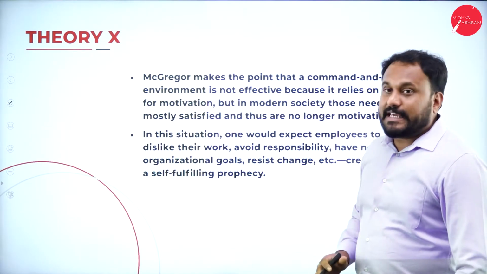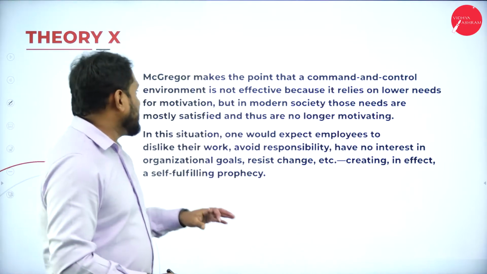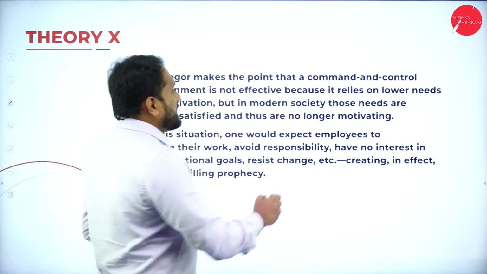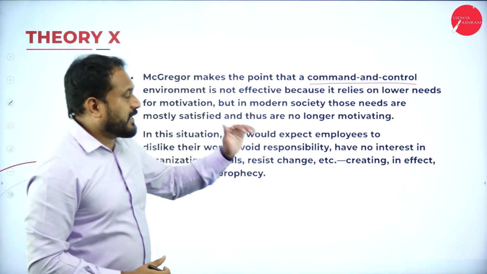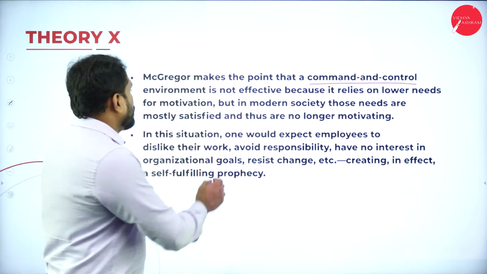Now in theory X, McGregor says something more about it. He makes the point that a command and control environment, please understand this, is not effective because it relies on lower needs for motivation.